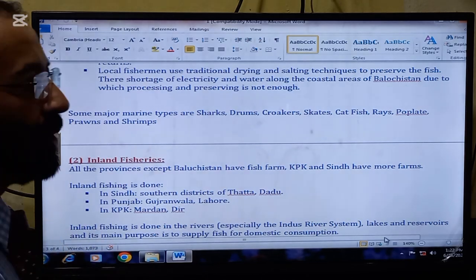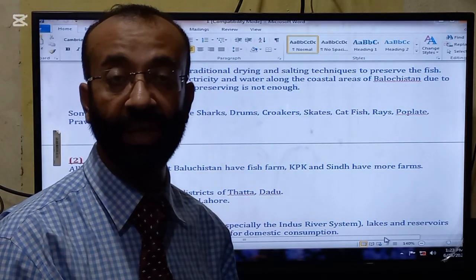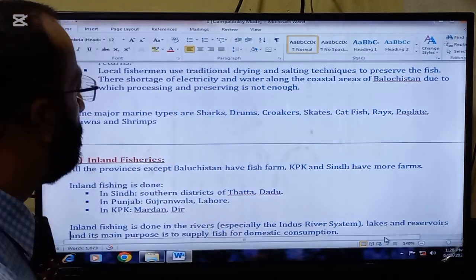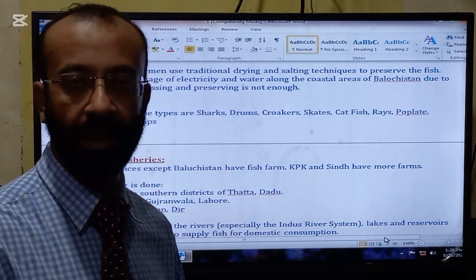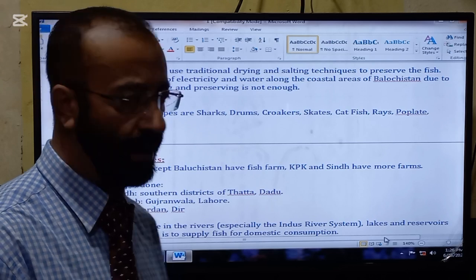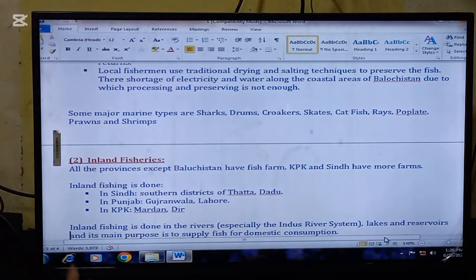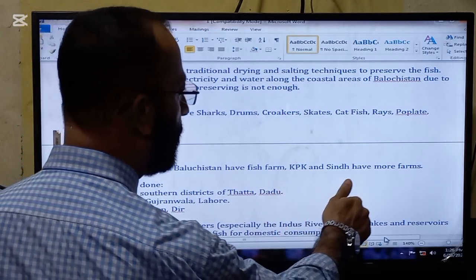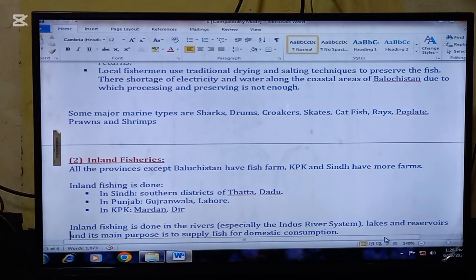Next thing that we are going to read is inland fisheries. Inland fisheries is done on flatland. This kind of fishing is done in inland areas, like on the farms. So we are going to start now. All the provinces except Balochistan have fish farms. KPK and Sindh have more farms.